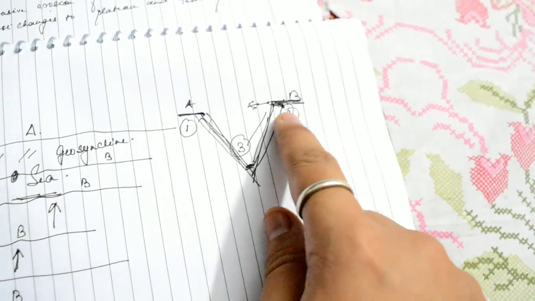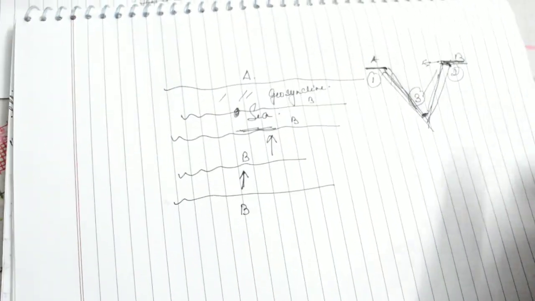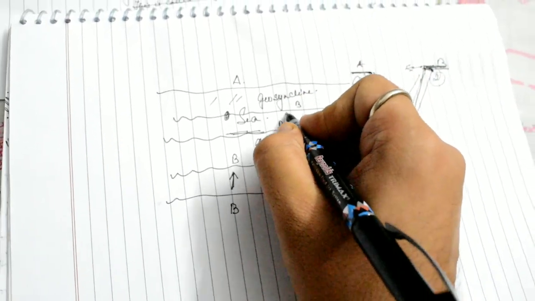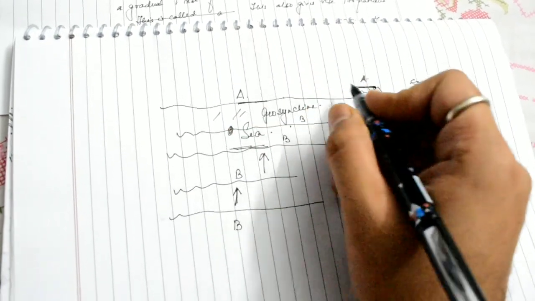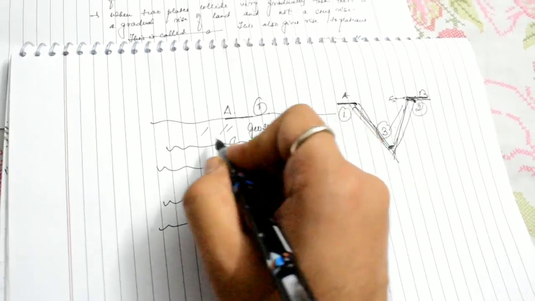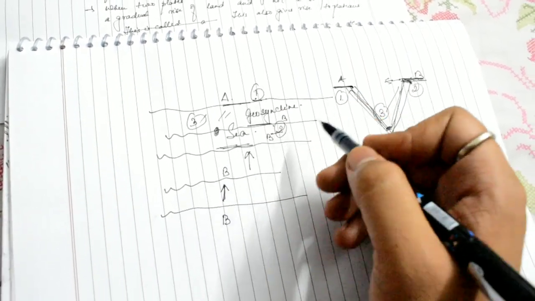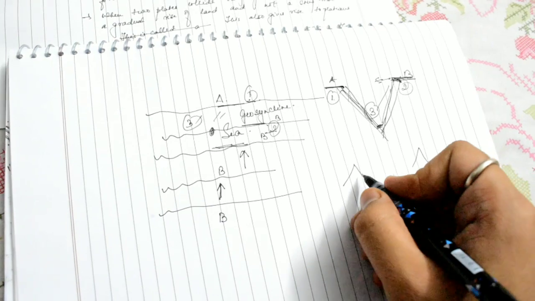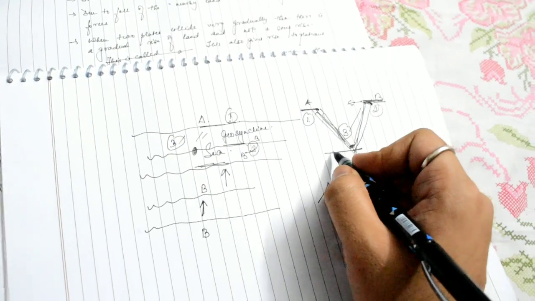So as B keeps on moving towards A, and when B finally crashes onto A, you can understand that this margin is 1, this margin is 2, and this is the third area. The first margin and the second margin get elevated into mountain ranges, and this middle area, this depression, cannot rise that high because it was a depression at first.